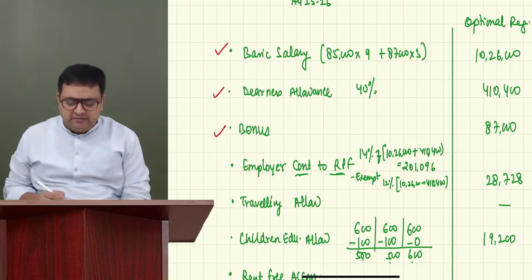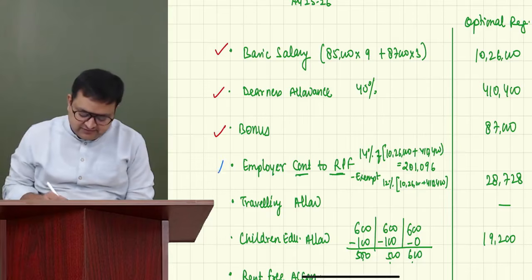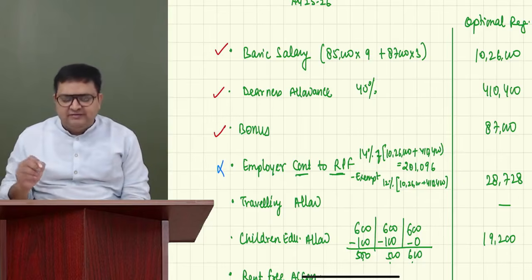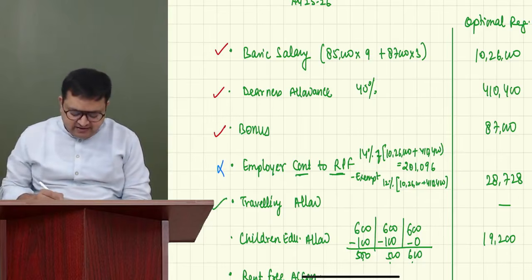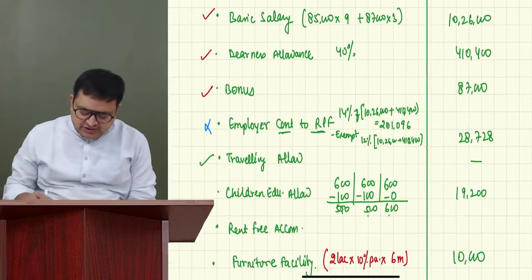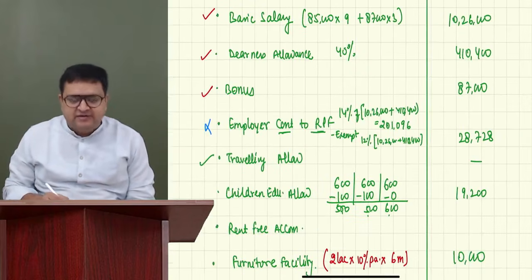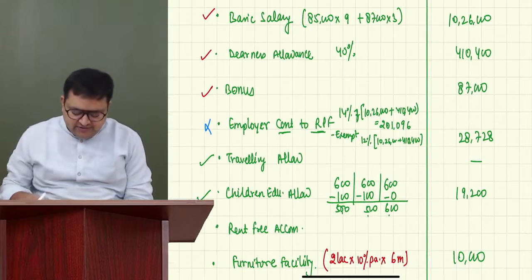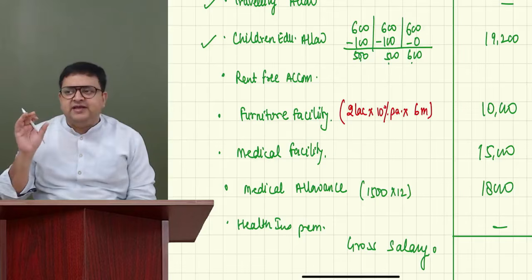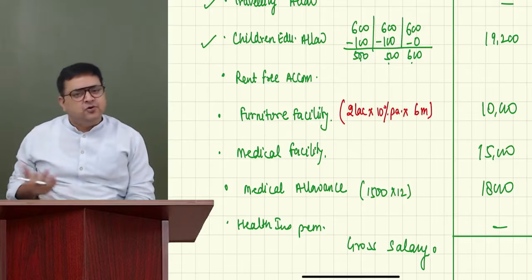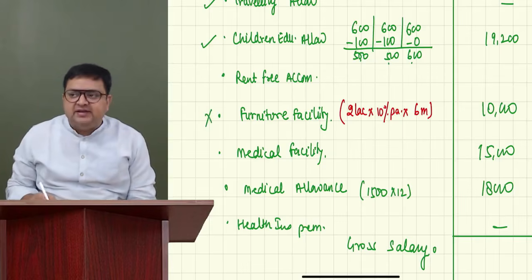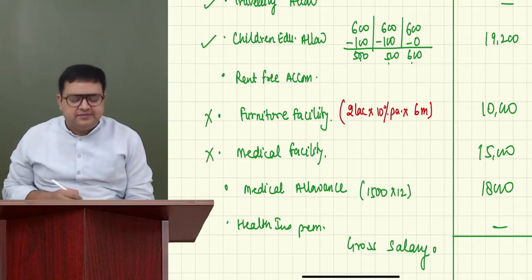No, because it's a retirement benefit. So I should not take this. Allowances I will take, whatever is taxable. So it is not taxable, I'll take 0. Children education allowances I will take. Rent-free accommodation is what I am. Furniture facility, should I include it? No again, it's a perquisite. Medical facility, it's a perquisite. No again.